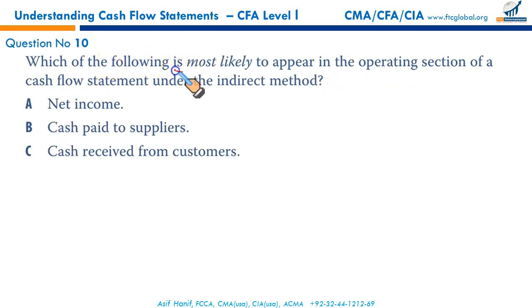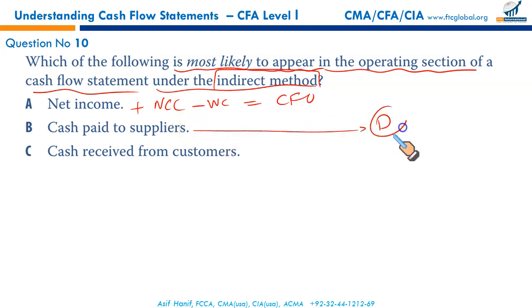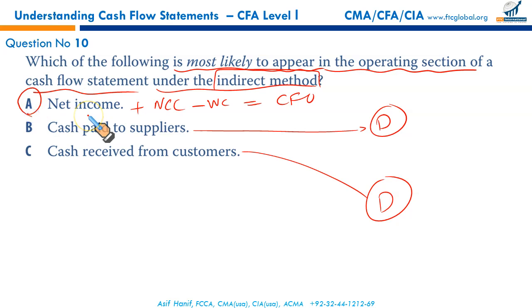Which of the following is most likely to appear in the operating section of a cash flow statement under the indirect method? Operating section under the indirect method. Indirect method starts with net income, non-cash charges, working capital adjustments, and we get your cash flow from operations. So net income is used in indirect method. Cash paid to suppliers, it is used in direct method. Cash received from customers, it is used in direct method. So the correct option is A.